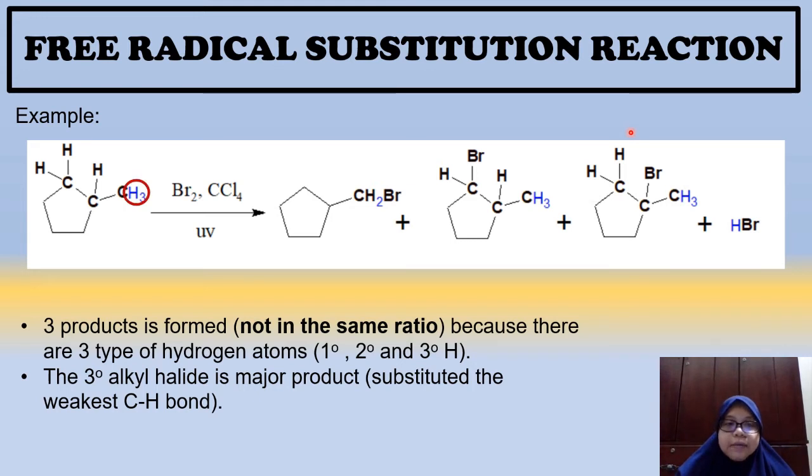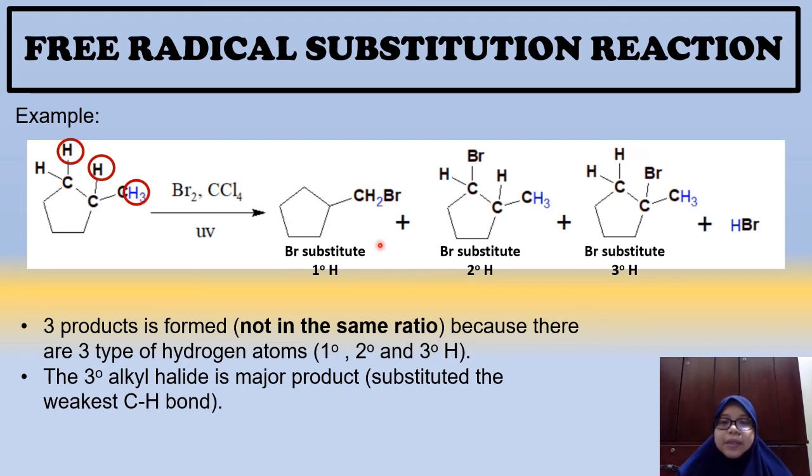So kalau kita lihat, bila you ada primary hydrogen replace, awak akan dapat produk yang pertama. Bila you ada secondary hydrogen, you akan dapat produk yang kedua. Bila you replace the third hydrogen, the tertiary hydrogen, you akan dapat the third product. And then the third product is called the major product. Sebabnya semua produk yang terhasil ni tidak dihasilkan dalam jumlah yang sama. Paling banyak adalah bromine that substitutes the tertiary hydrogen.